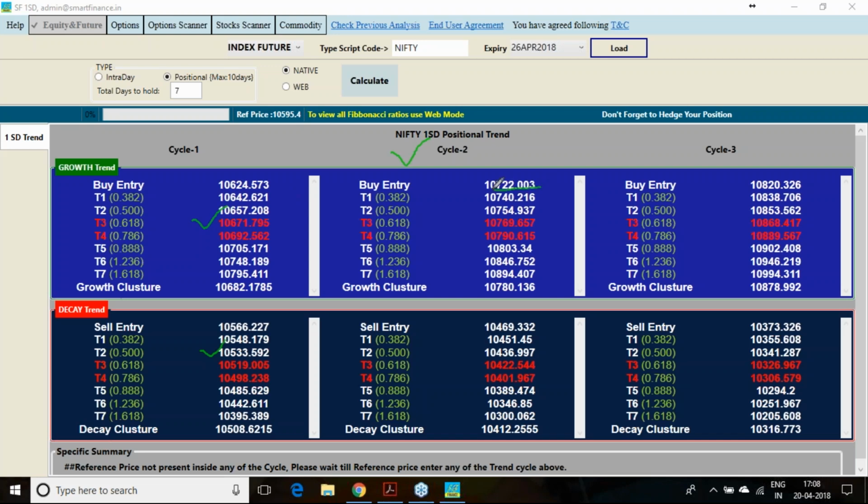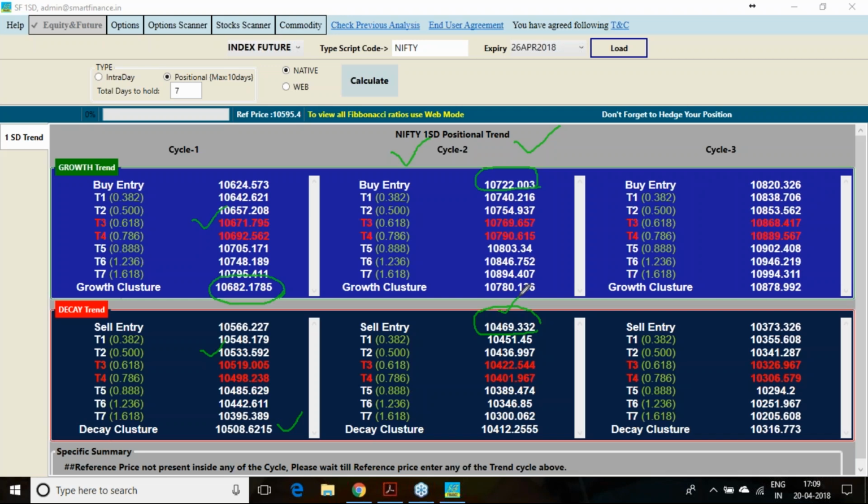In the second cycle, where is the buy entry? 10,722. If there is a gap up, you have to wait for the second cycle to happen. And the stop loss for that will also change, 10,682. And the hedging component will also change, maybe a 10,750 put option you can take. In the same way, if there is a gap down, you have to wait for the second cycle to break. Then only you can enter. So 10,469 you can sell. Stop losses will also change, and your hedging component will also change. A 10,450 call option you need to take.